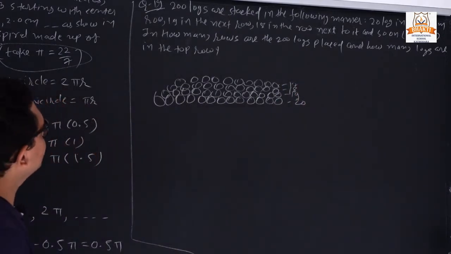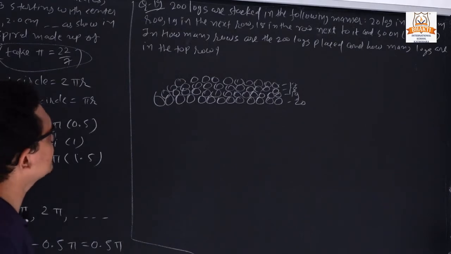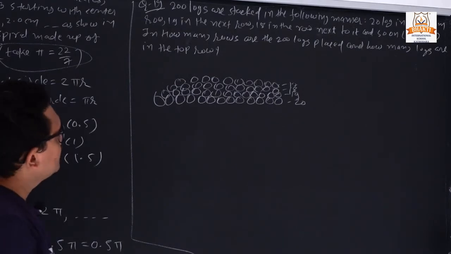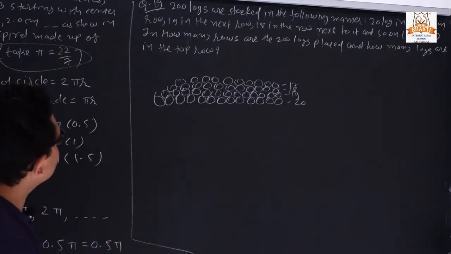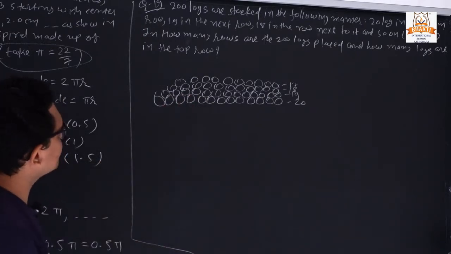So 20 logs in the bottom row, 19 in the next row, and 18 in the next row, and so on. So our figure is like that. In how many rows are the 200 logs?